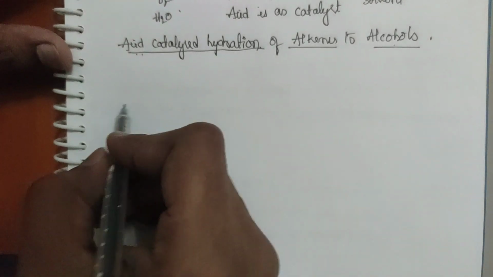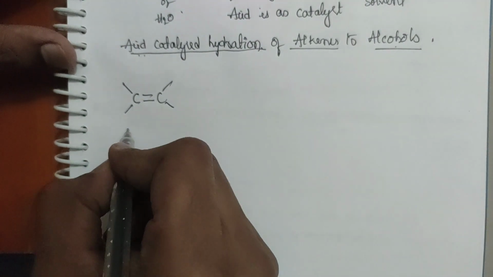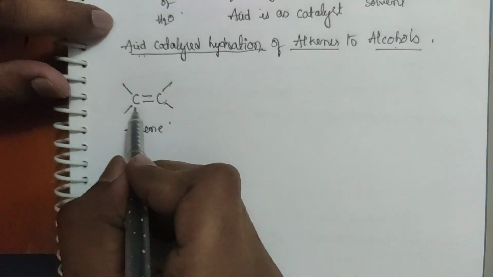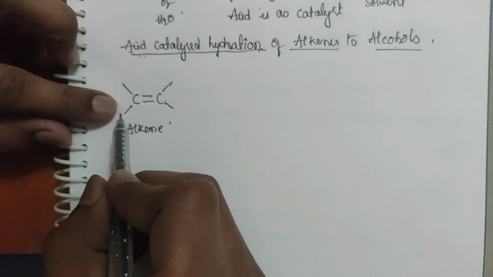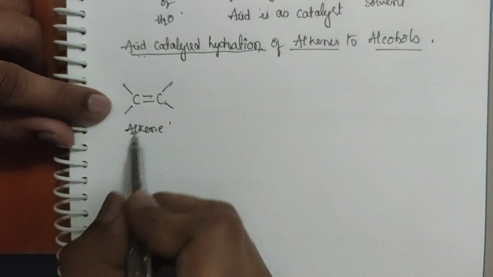Okay, what is the general reaction then? If you take any alkene, this is an alkene. What is an alkene? Between two carbon atoms, at least one double bond should be there. Is it clear? This is an alkene.